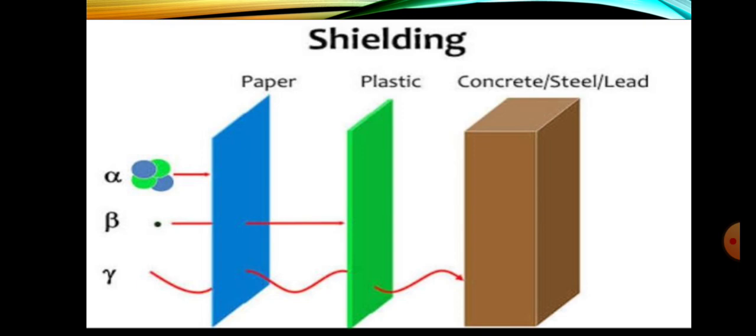Now you can see the alpha, beta and gamma. Alpha has low penetrating power; it can just pass through paper. Beta penetration power is higher than alpha; it can pass through paper and plastic material. Gamma radiations are very penetrative, and they can pass through paper, plastic, concrete, steel etc.